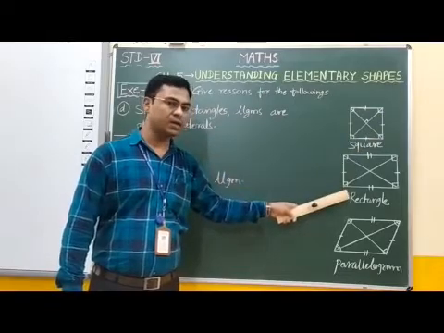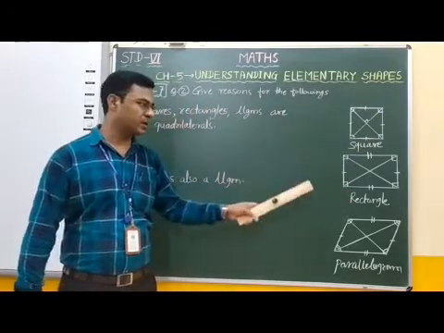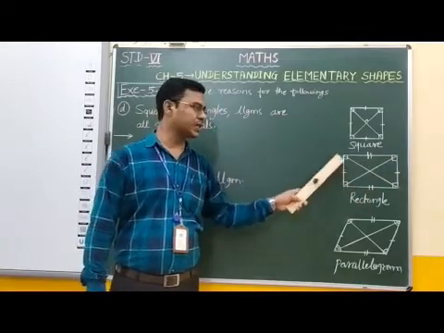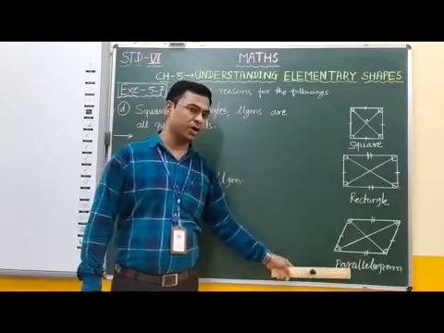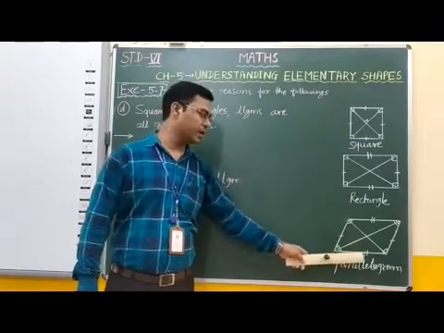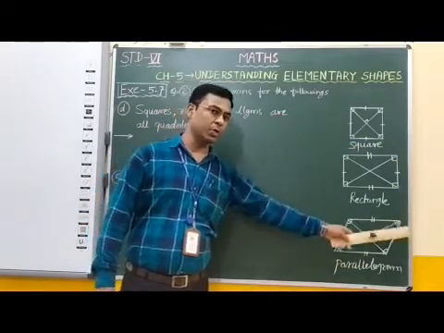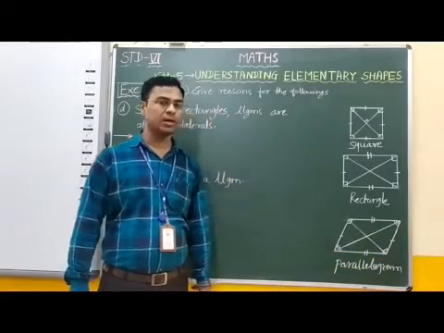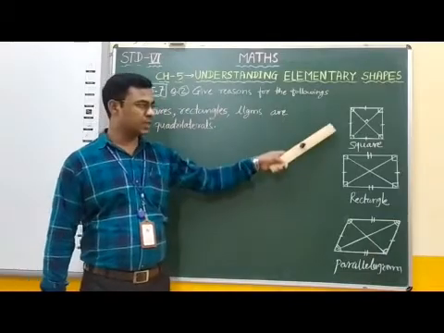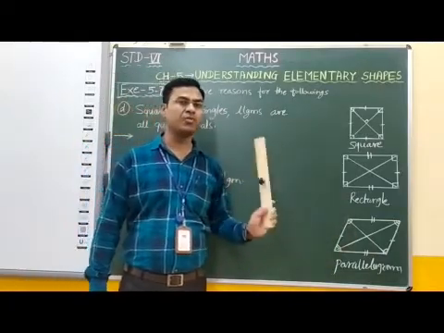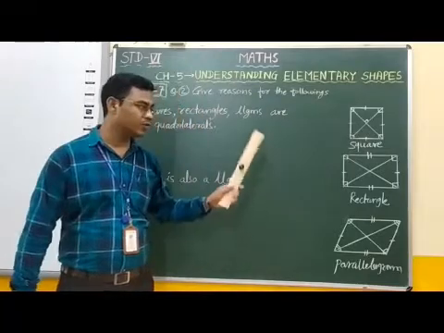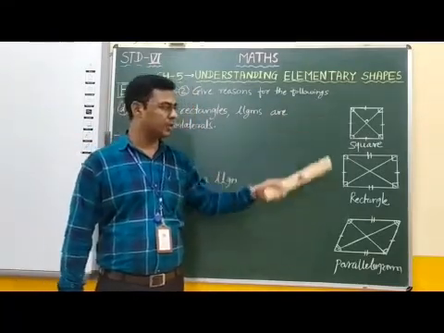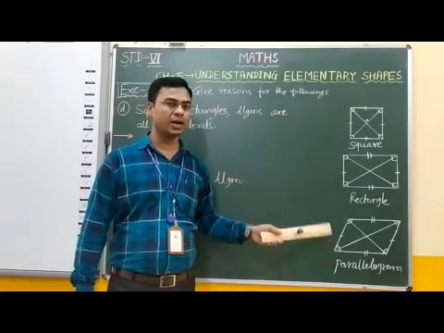The same for a rectangle and a parallelogram. Therefore, these three figures are four-sided polygons, and a four-sided polygon is called a quadrilateral.